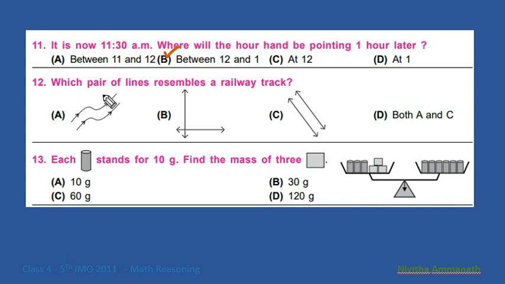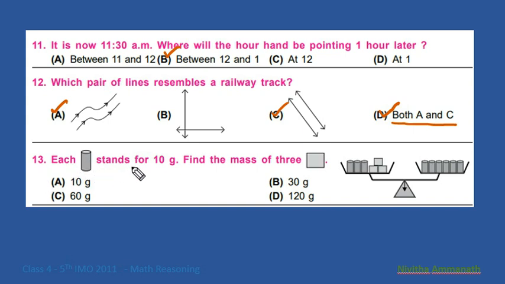Next question. Which pair of lines resembles a railway track? So, this is possible in a railway track. This is also possible. So, both A and C are the correct option. Next question.